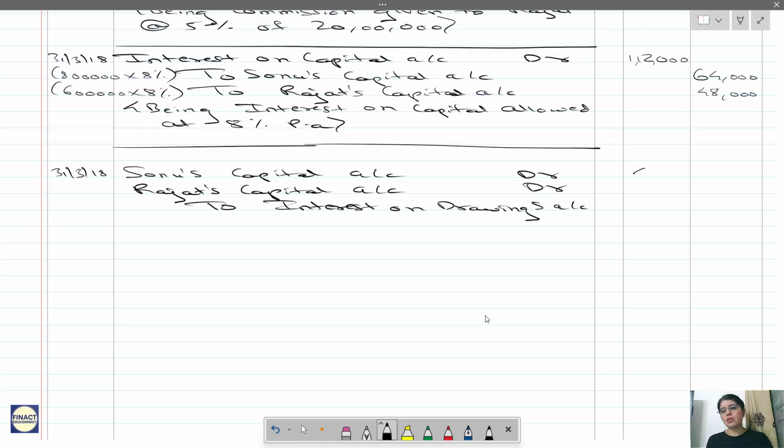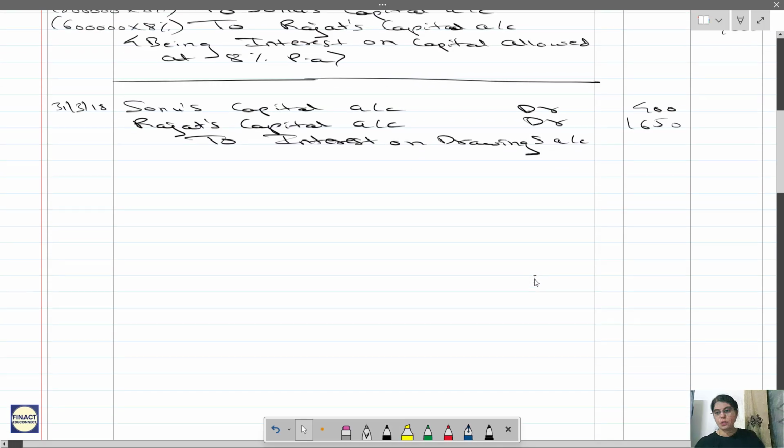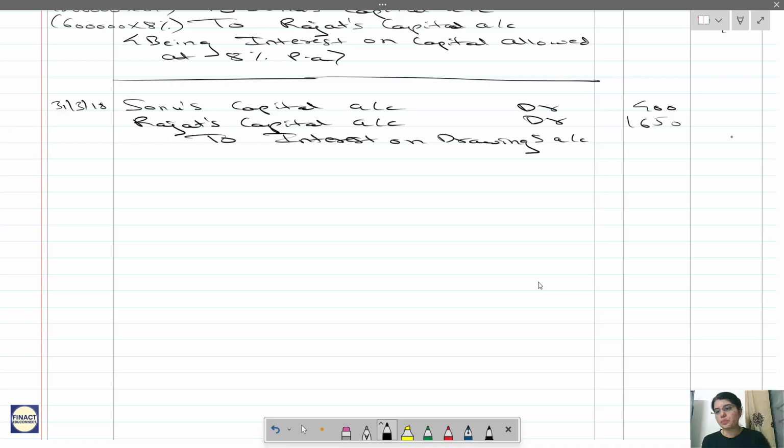Sonu was 400, Rajat was 1650, right? So what is the total? 2050.